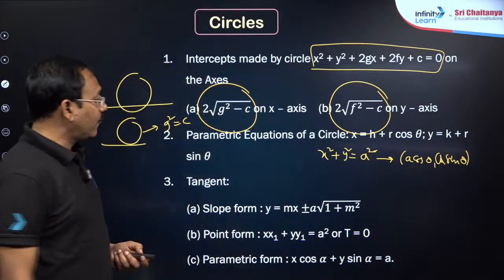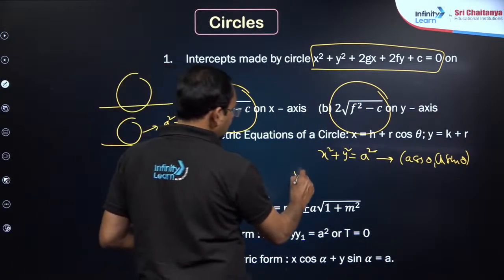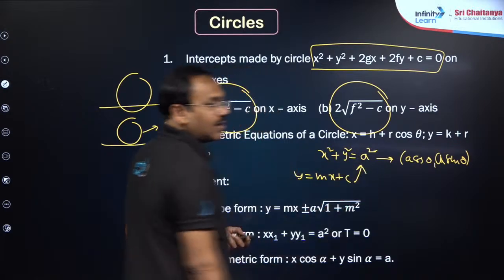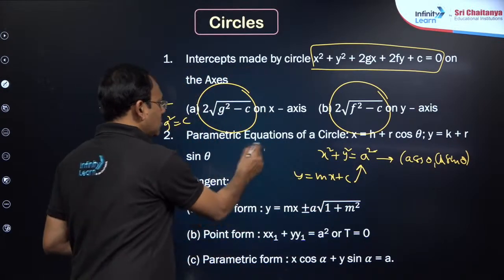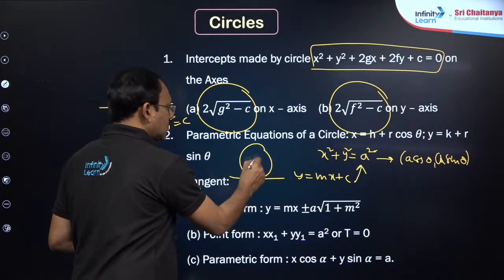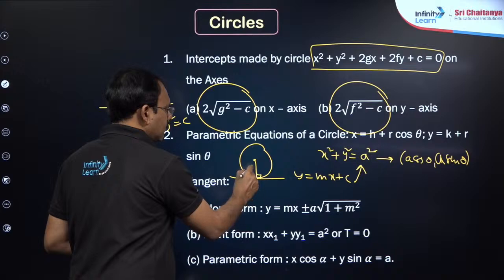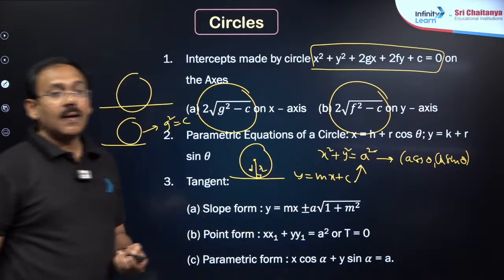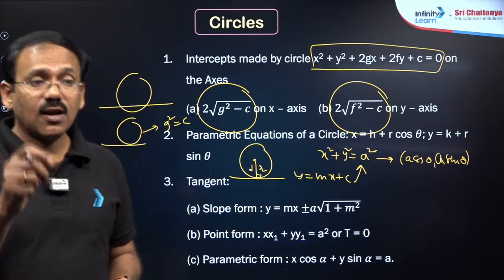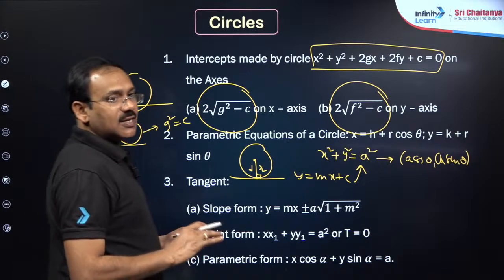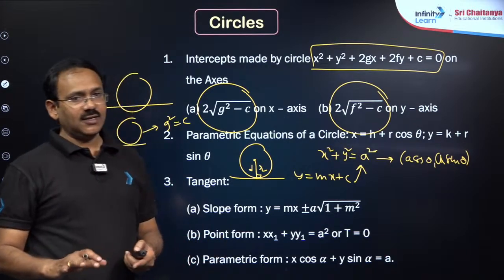If y is equal to mx plus c is a tangent to this standard circle, you can just apply the condition. If a line is tangent to a circle, radius is equal to distance, means d is equal to r. The perpendicular distance from the center onto the line is equal to the radius.